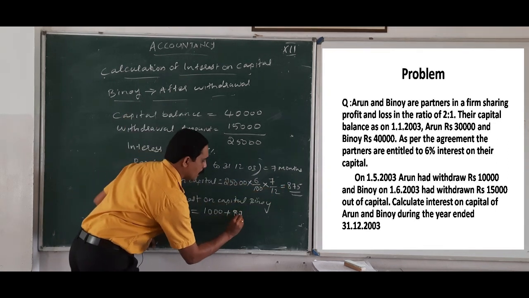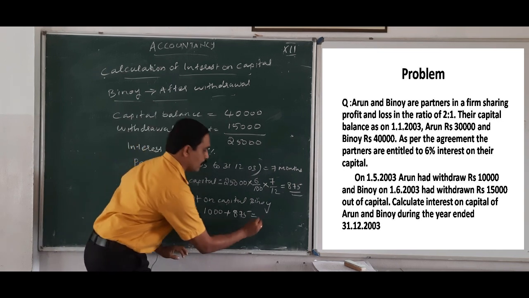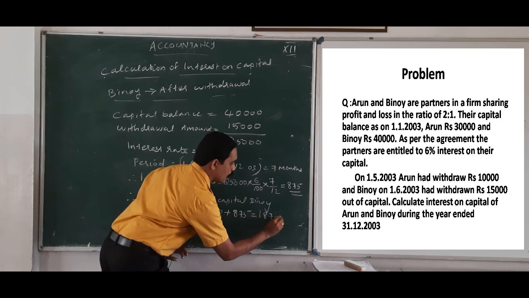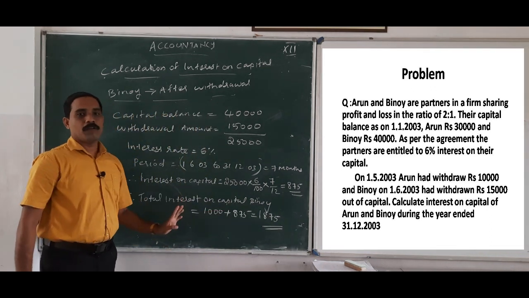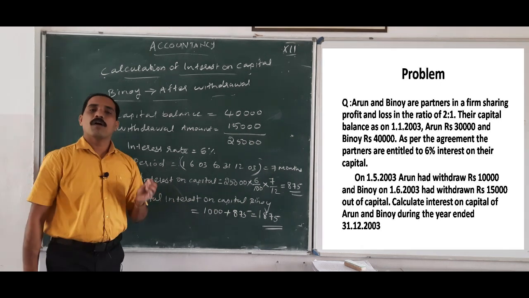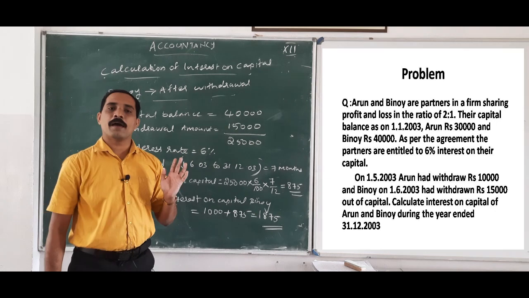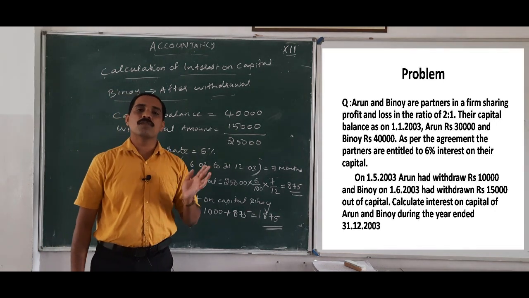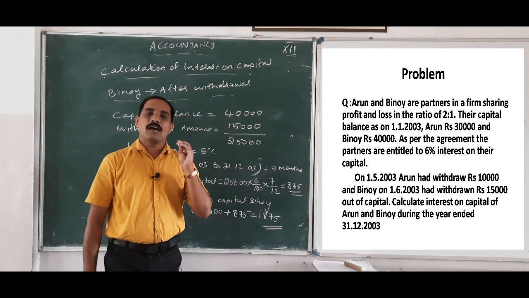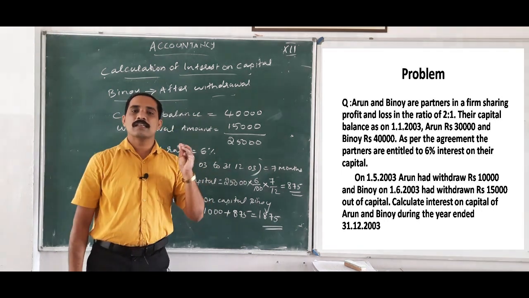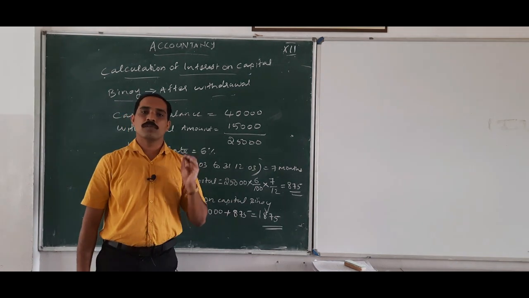So what is 1,000 plus 875? That is 1,875. That is the total interest on capital of Binoy. Okay. I hope all are clear how to calculate interest on capital when there is withdrawal out of capital. Okay. So I will give one problem. Just try to find out the answer. So I will read the question.